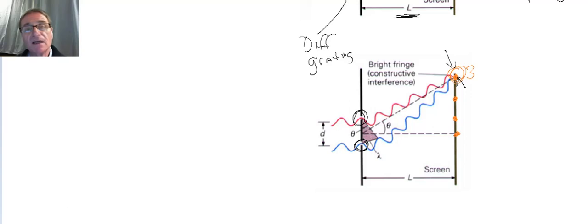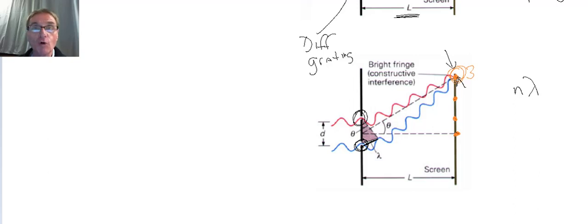But since the two light waves have to be in sync or in phase, what has to be true about the difference in the distances? Well, they've got to be an integral number of light waves apart. So this distance, the delta here, the difference in distances, has to be lambda or some multiple of lambda.